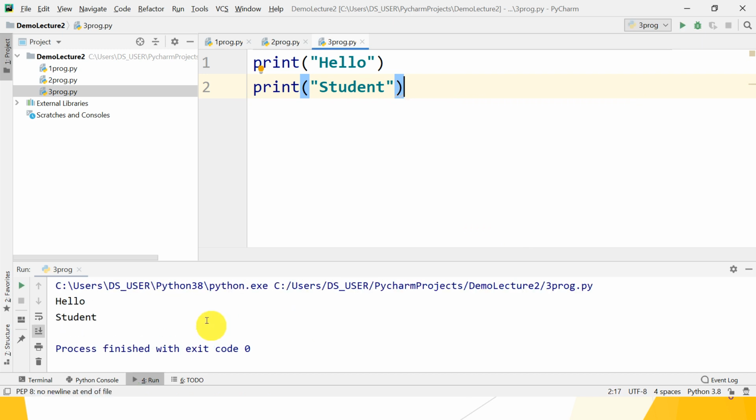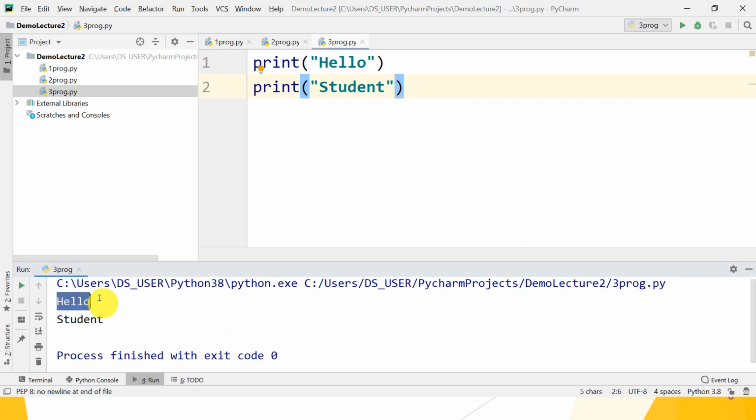So what is the output? Output is hello on the first line. Automatically the cursor goes to the new line and prints student on the second line. No need to write \n explicitly. It is automatically done in Python. That is, the end character is by default \n, that is a new line. After student also, student gets printed on the second line, and the cursor goes to the third line because it automatically gives \n.